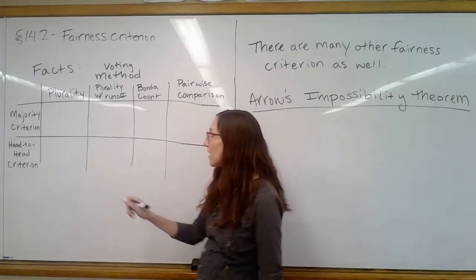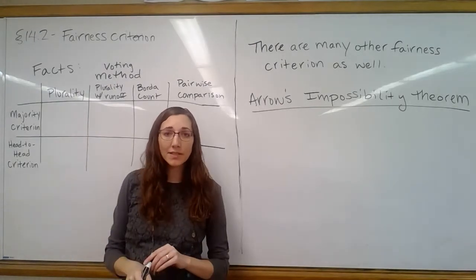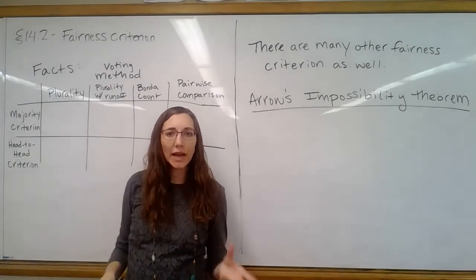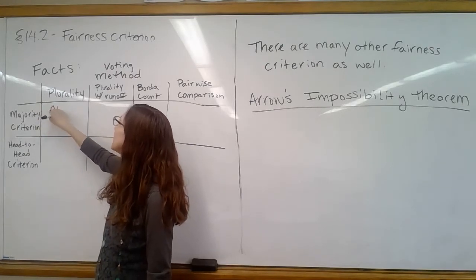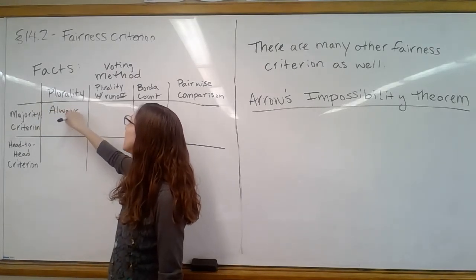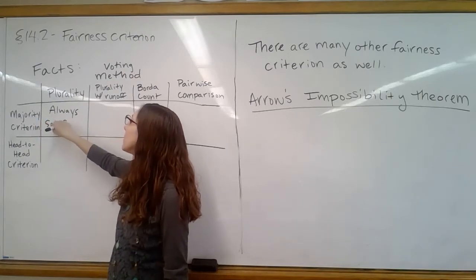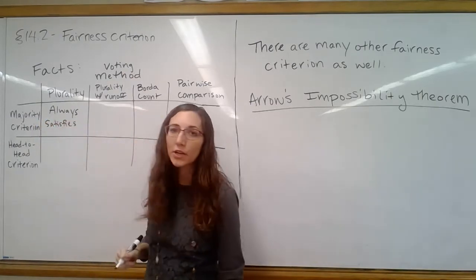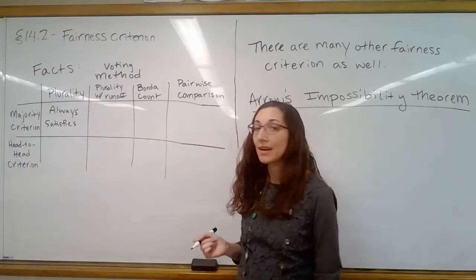It will be plurality. So it's not possible for this one to award anyone else to be the winner, which is kind of cool. So we would say that this always satisfies the majority criterion. It's impossible for it to violate it.